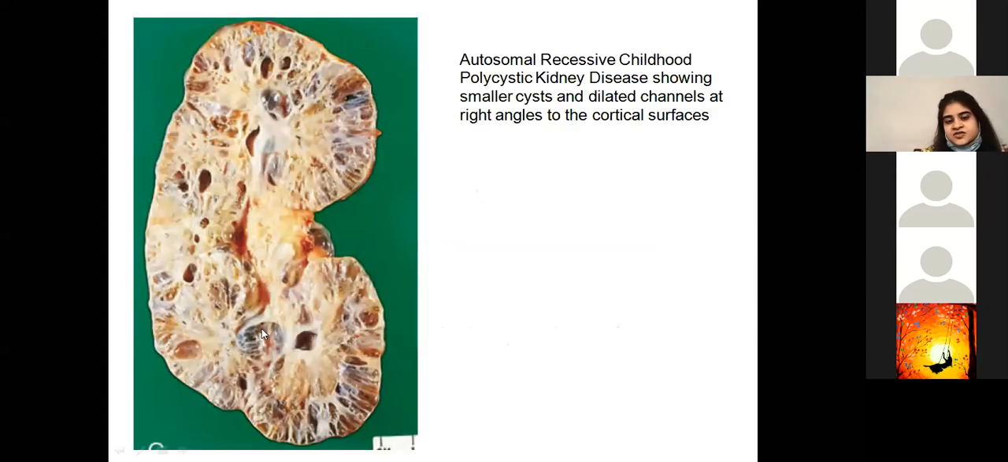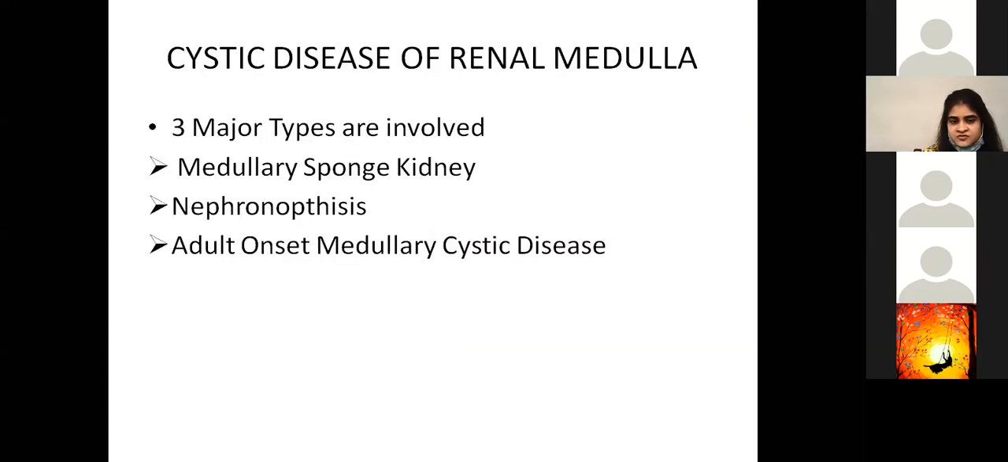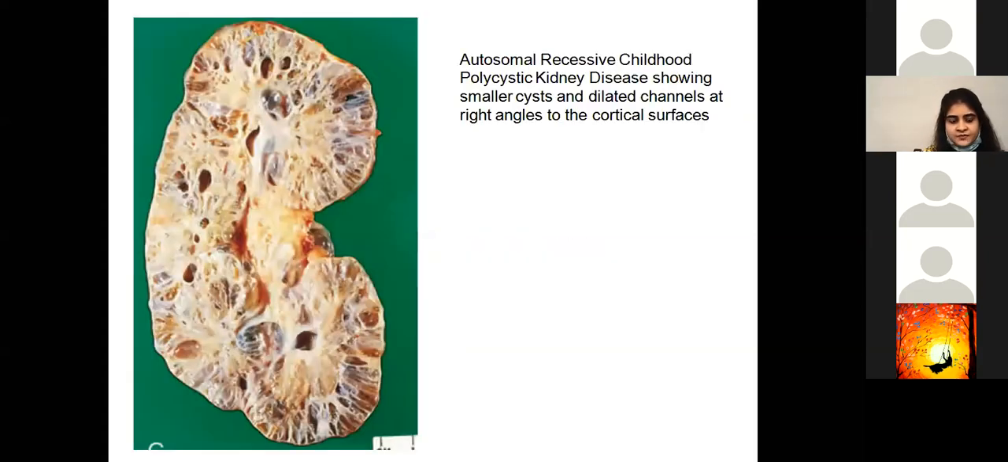Okay, so this is a picture again taken from Robbins. It shows that, compared to the dominant one, this has smaller cysts around it, and they're dilated channels at right angles to the cortical surface. So basically, there are smaller cysts. After you're done with this presentation, you should go and open up Robbins and see all the pictures that are given there, because it's very important for you to remember those.